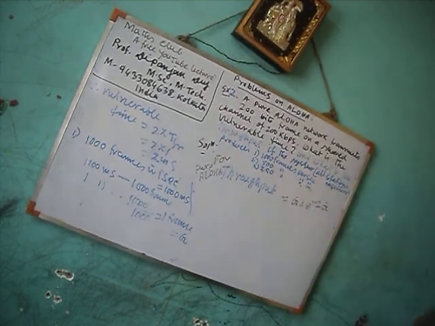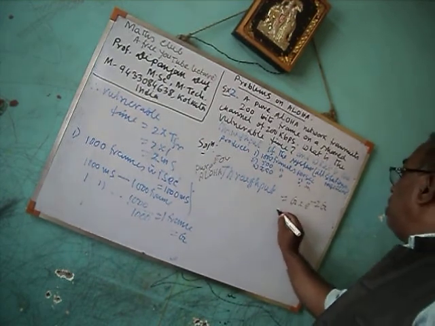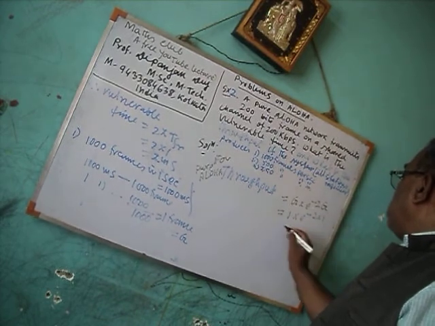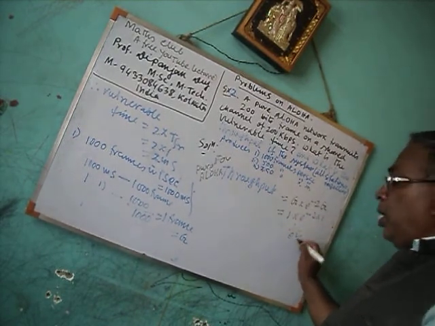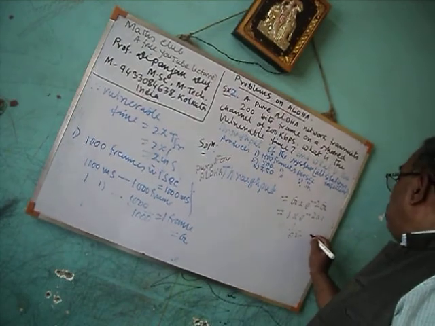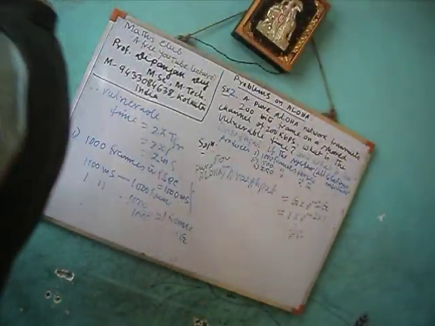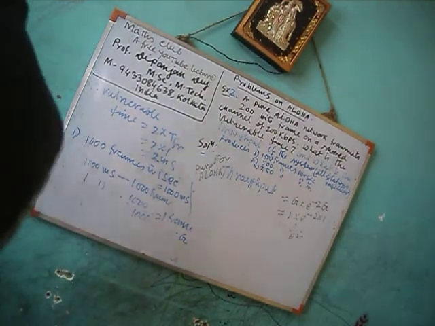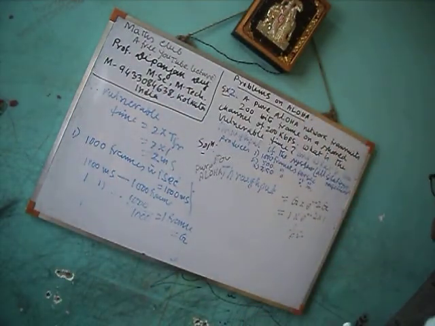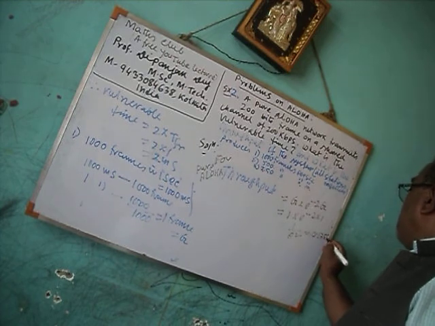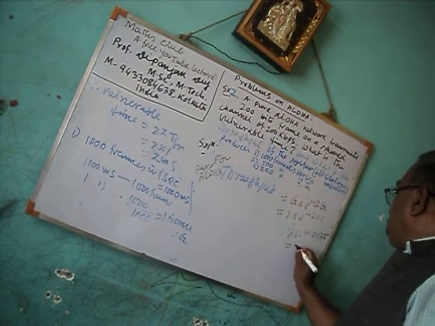Putting the value of G equal to 1, we get 1 into e to the power minus 2 into 1, that is 1 by e squared. The value of 1 by e squared is 0.135, that is equal to 13.5%.